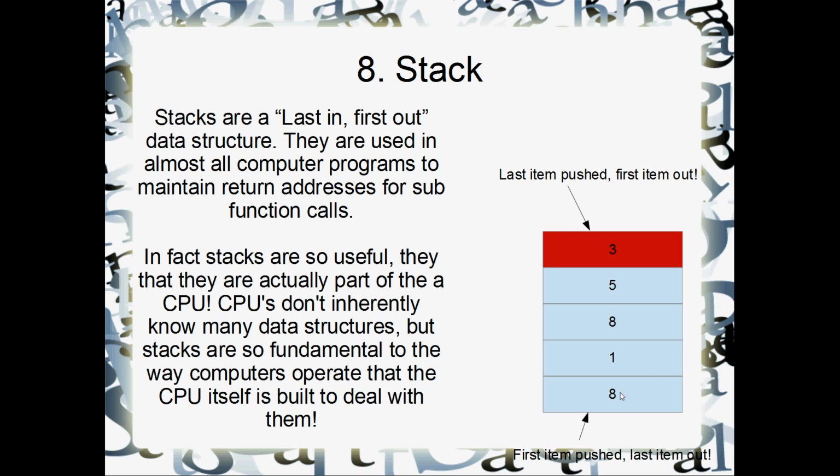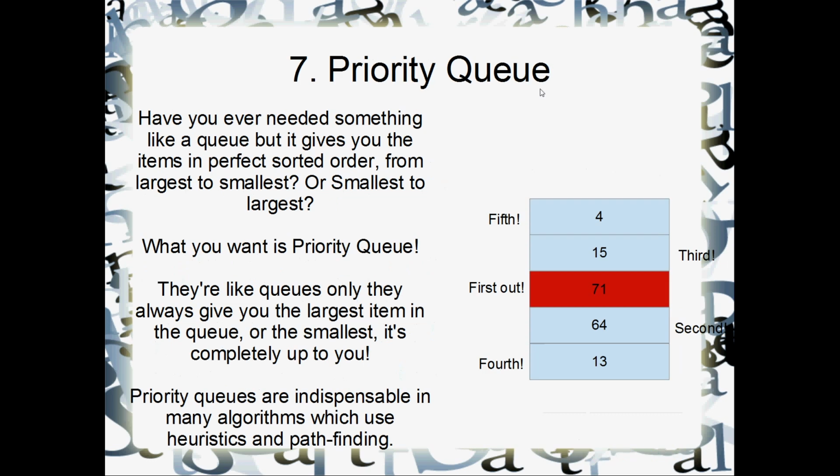So we push on the 8, we push on the 1, we push on the 8, we push on the 5, we push on the 3, and once we've pushed on a bunch of items onto the stack, the important thing is when we pop items off, the stack's going to give them back to us in the exact opposite order. Yeah, so the stack will pop off the items in the order 3, 5, 8, 1, 8. The exact opposite to that which we pushed them on. Number 8, the stack. Good stuff.